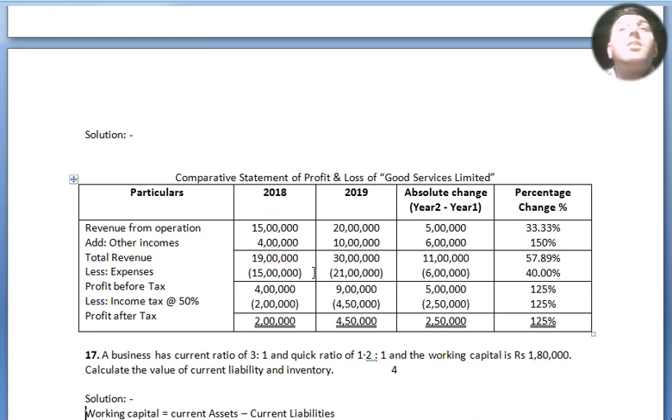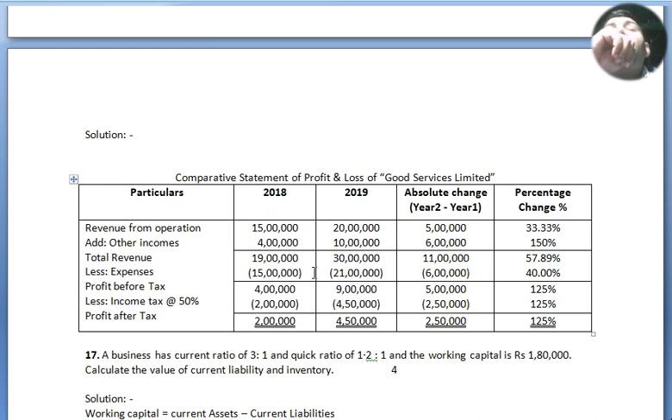Alright. On the above, you can see 15 lakh and 20 lakh comparison, 5 lakh increase. Here other incomes, before it was 4 lakh, now it has increased to 10 lakh. Now total revenue equals 19 lakh, 30 lakh and the difference is 11 lakh. So the percentage change is 57.89%. Less expenses. What are the expenses? Expenses here mean 15 lakh and in 2019, 21 lakh. So in the outer column we got the difference of expenses as 6 lakh. So in percentage we got 40%.